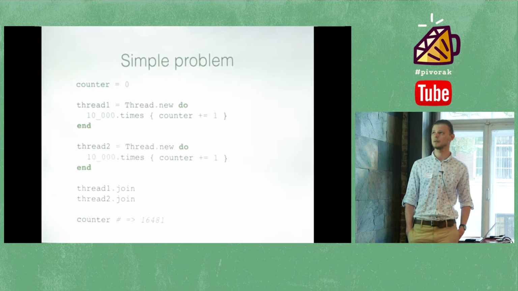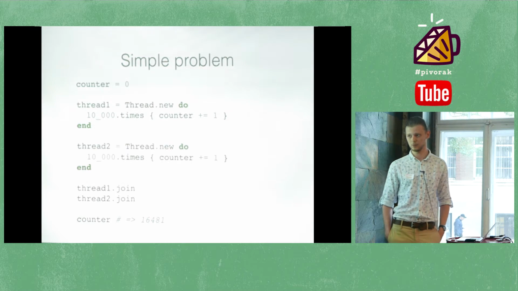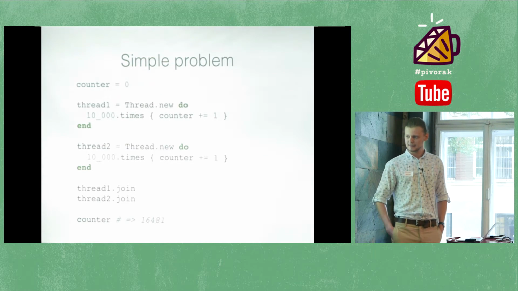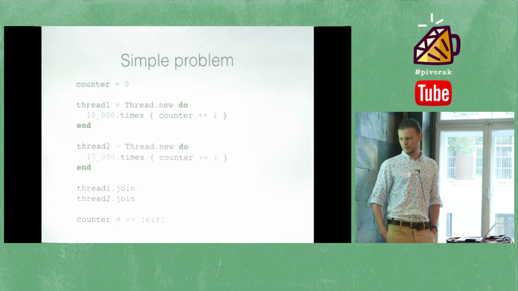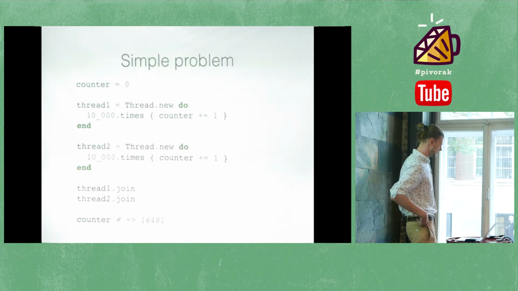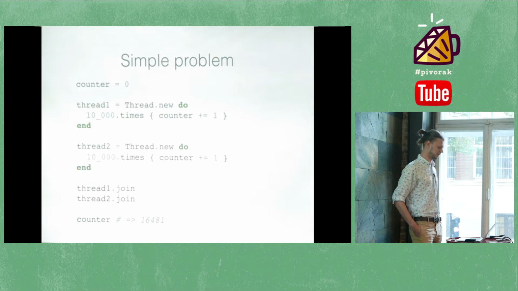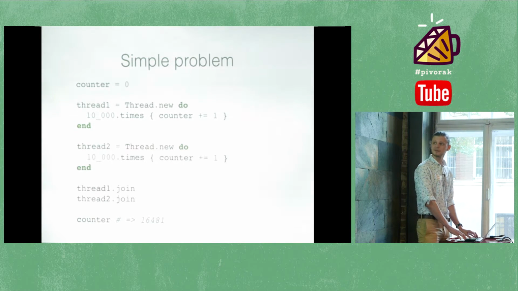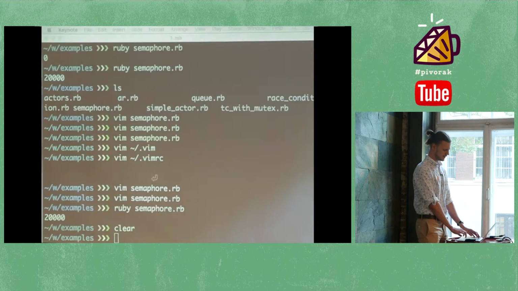We have a global variable counter and two threads. Each thread increments the counter 10,000 times. Then we wait until the threads join and get the value of the counter. In this example it's 6,489, but in reality it's really hard to predict the actual value of the counter at the end. I believe it's worth showing you an example.